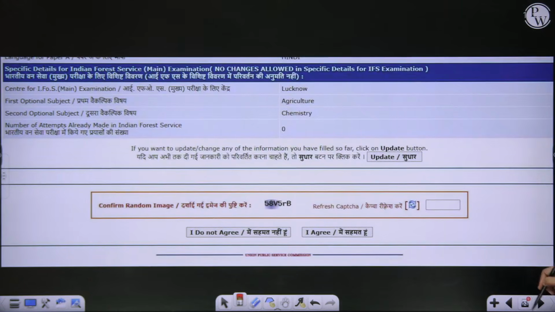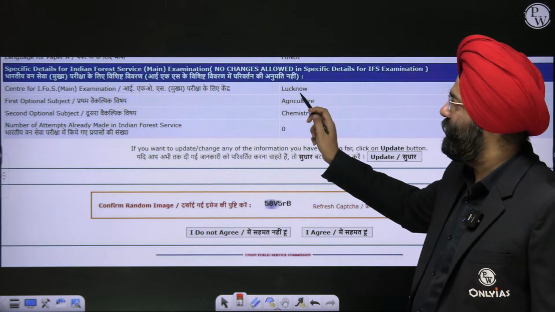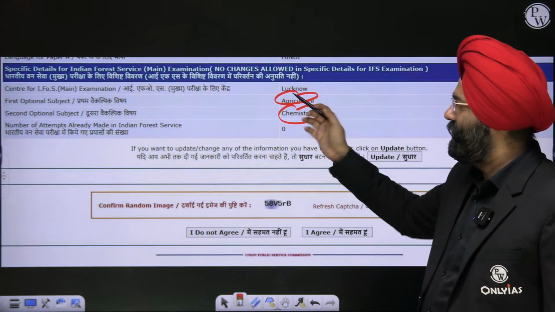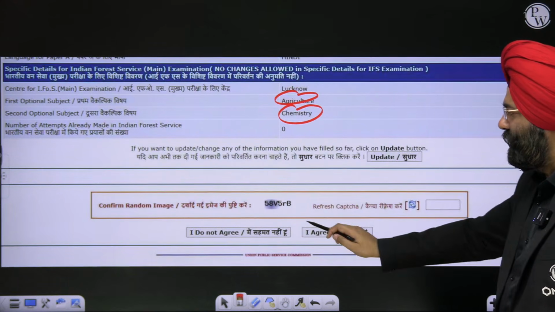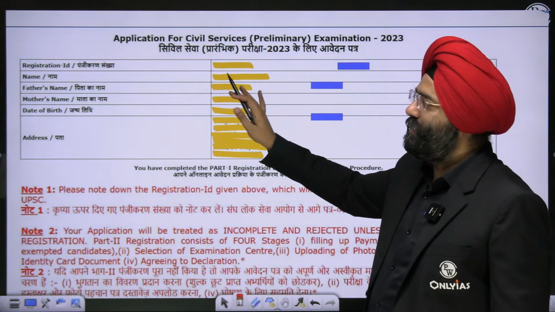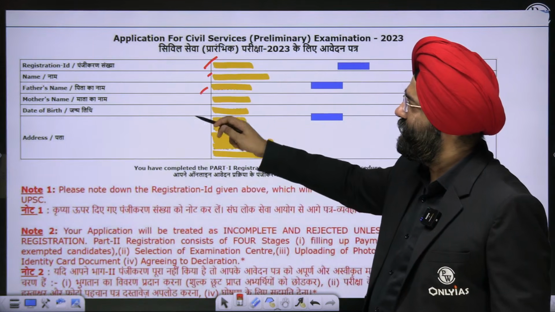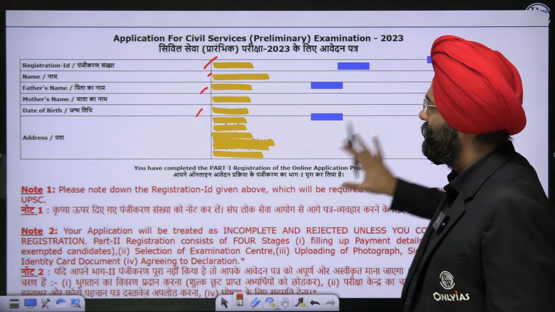Okay. Now, let us say someone is appearing for forest services, then you have to put the optional also, like agriculture or chemistry, whatever be the case. Then you put, say, agree. This is the first part of the application form. You will get a registration ID, name, father name. So whatever you had put, you will get this format.